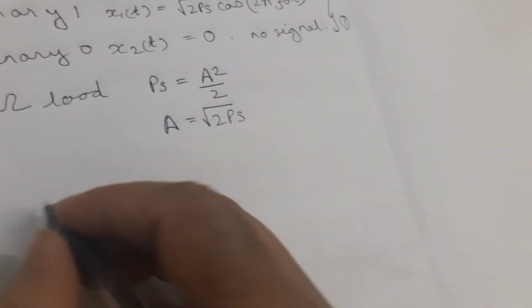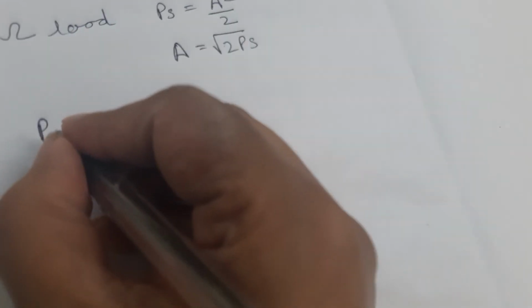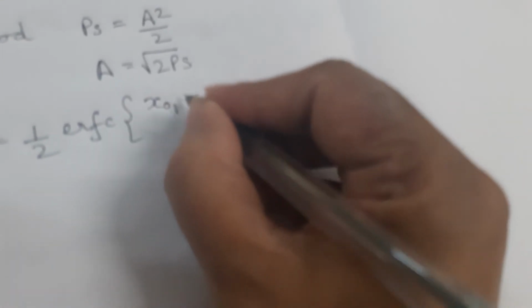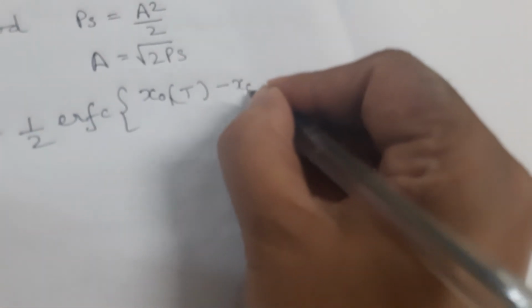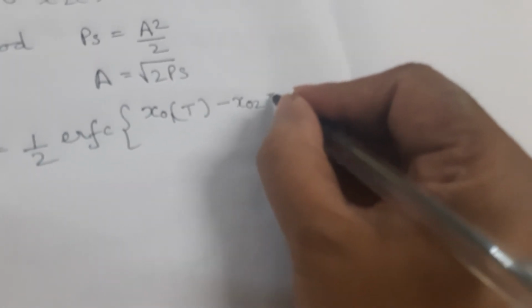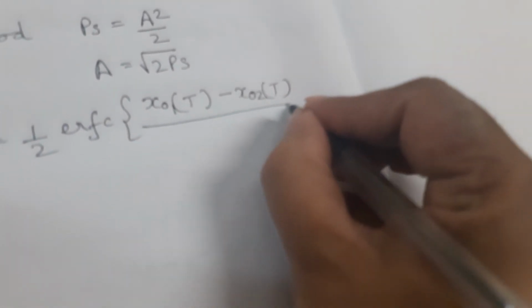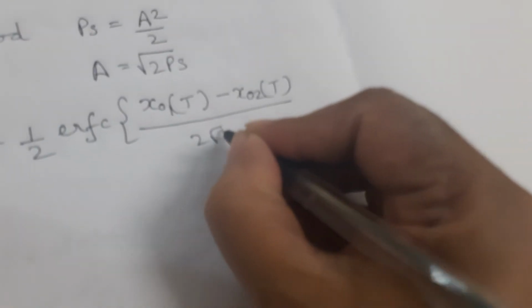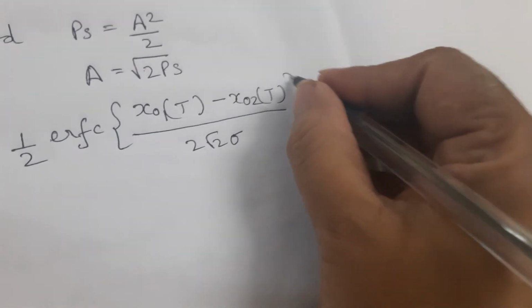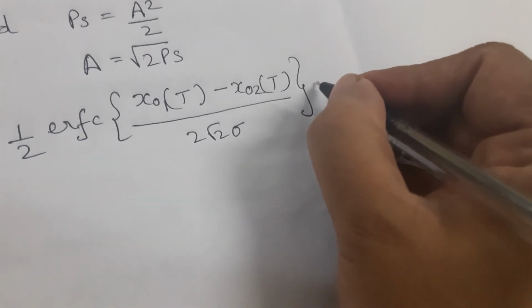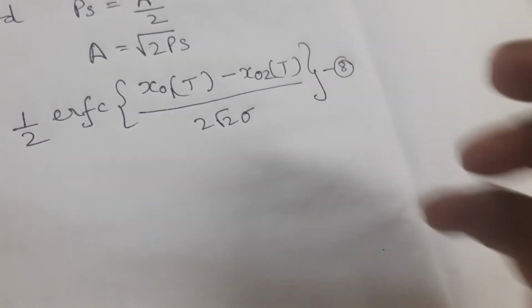We know we have derived before that probability of error is half of the complementary error function erfc of x naught 1 of t minus x naught 2 of t divided by 2 root 2 sigma. This has been derived before.